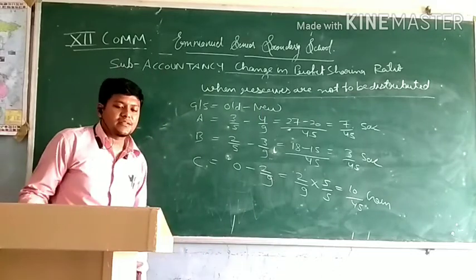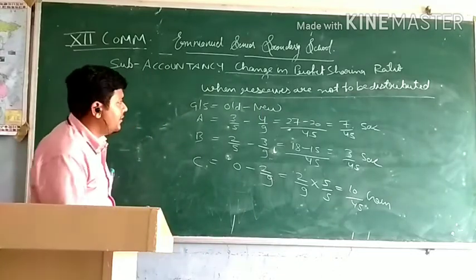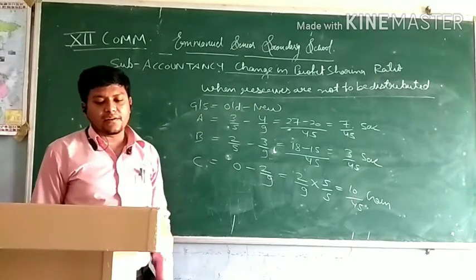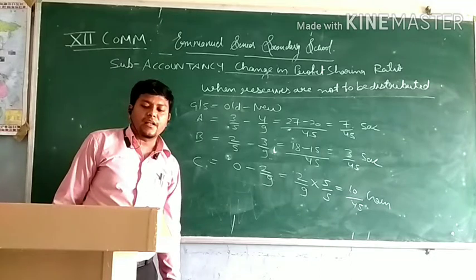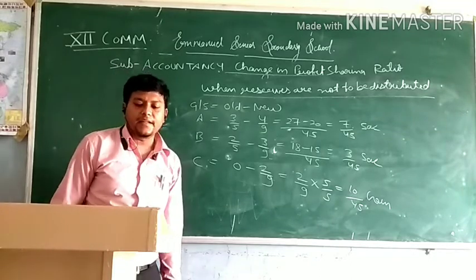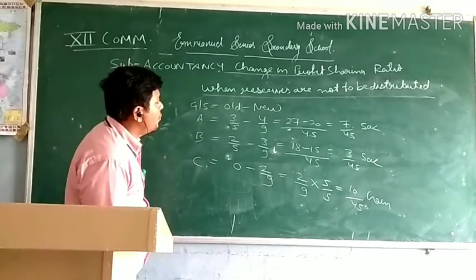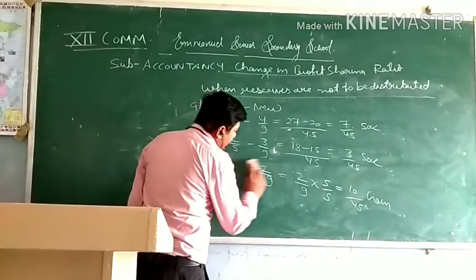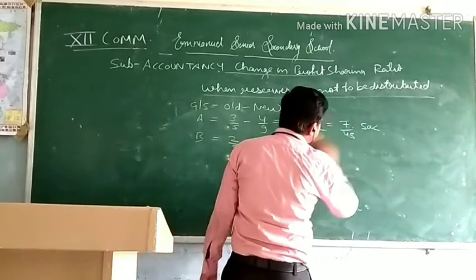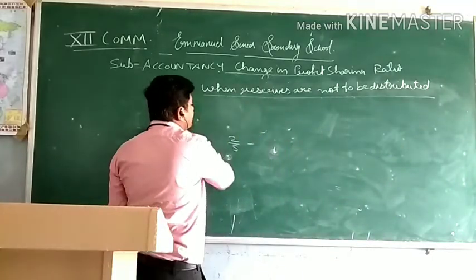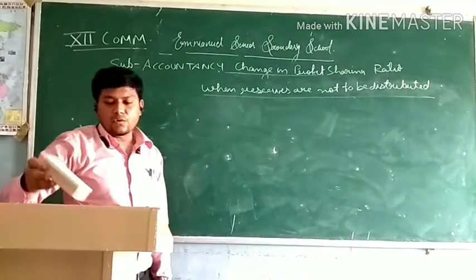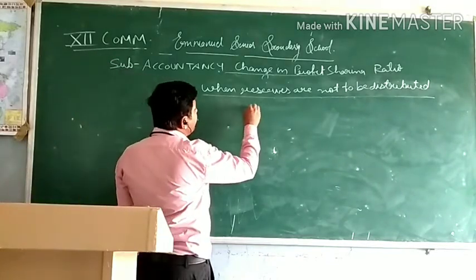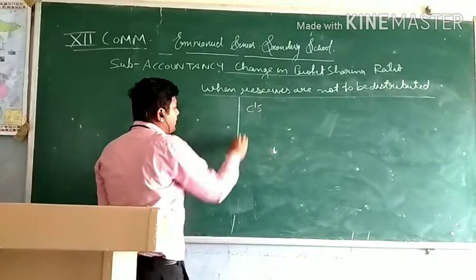Now we have to pass the journal entry for the adjustment of reserves, because in the question it is written that they don't want to transfer the general reserve in their capital accounts. So now we'll pass the journal entry. The amount of reserve is rupees 54,000. So how do we do the journal entry? We debit the gaining partner.